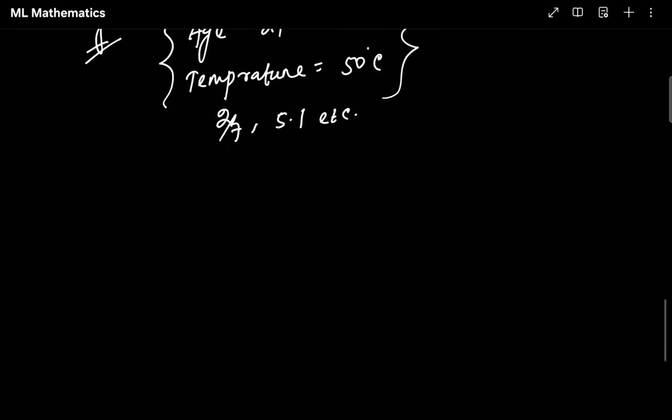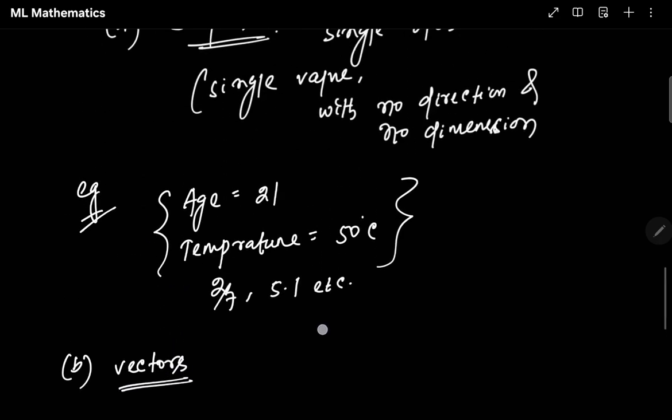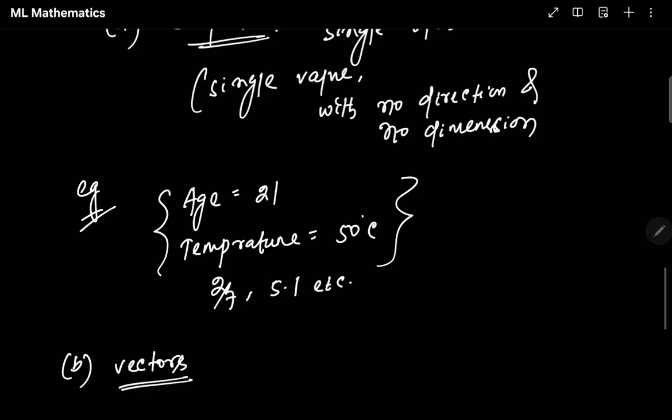Then we'll go to something called a vector. So what are vectors? With scalars, we have no direction and no dimension, just a single value.